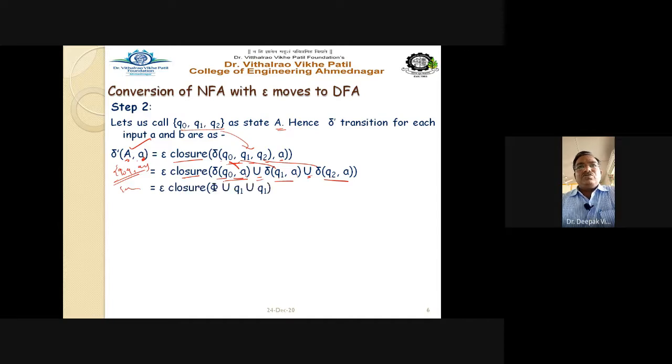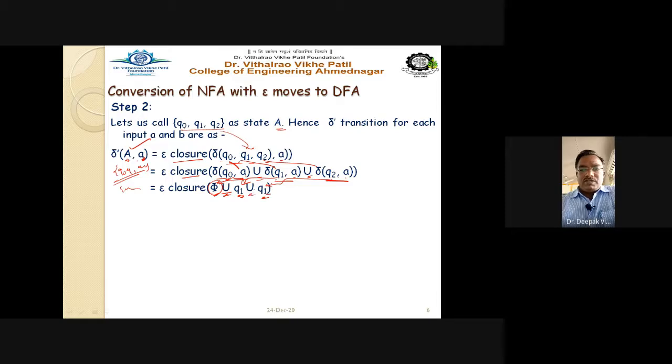First, Q0 on a is phi, so there is no transition on input a from state Q0. That's why I wrote phi. The transition from Q1 on input a goes to Q1 itself, so it is written as Q1. The transition from Q2 on input a also goes to Q1. So you make the union: phi, union Q1, union Q1.